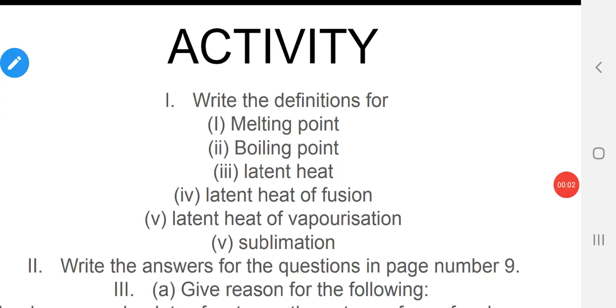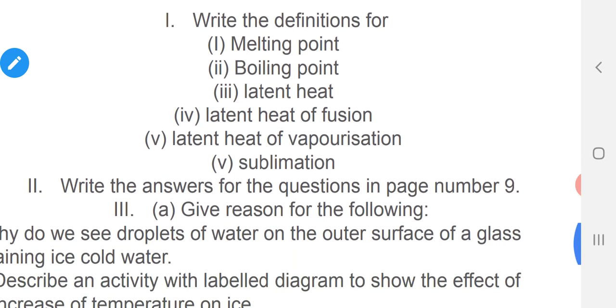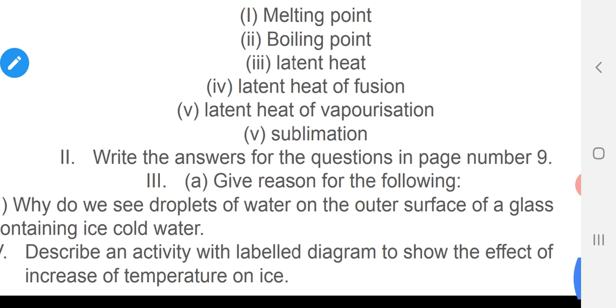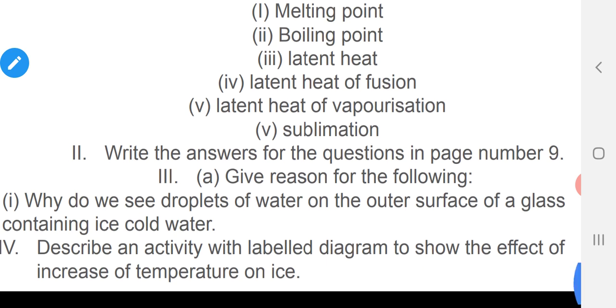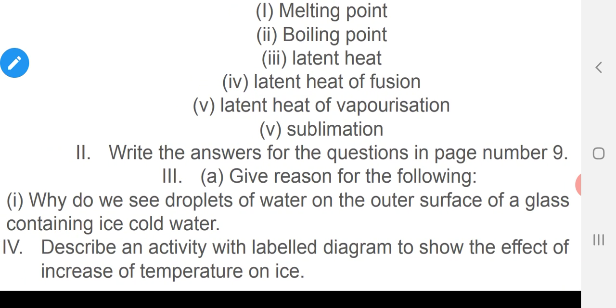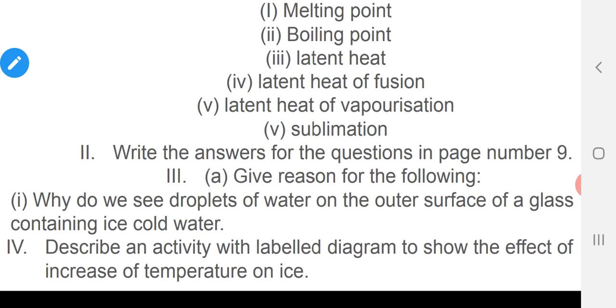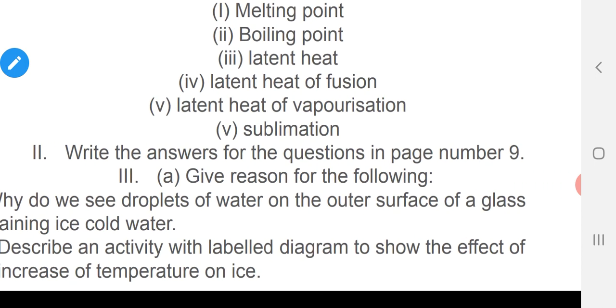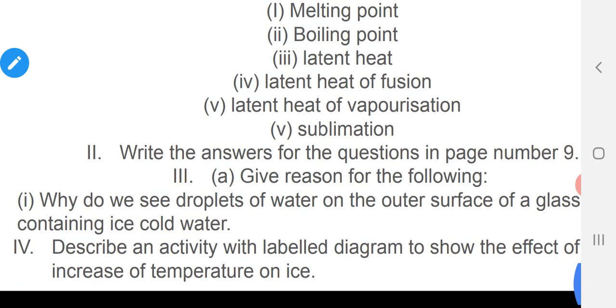Dear children, your activity: write the definitions for melting point, boiling point, latent heat of fusion, latent heat of vaporization, sublimation. The second one is write the answers for the questions on page number 9. The third one is give reason for the following. Why do we see droplets of water on the outer surface of a glass containing ice cold water? We have to relate this with condensation. And describe an activity with a labelled diagram to show the effect of increase of temperature on ice. This is also in your book, so learn from your book.